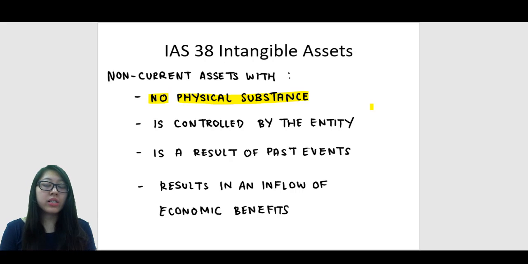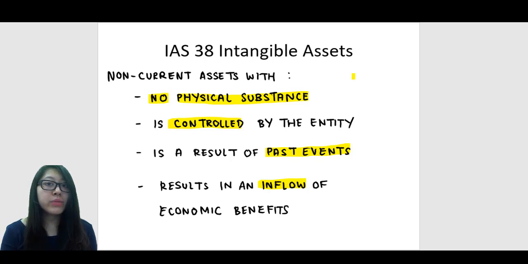The other criteria are that it is controlled by the entity, it is a result of past events, and it results in an inflow of economic benefits. Let me highlight that IAS 16 also defines tangible assets with the same three criteria: it must be controlled, it is a result of past events, and results in an inflow of economic benefit. For us to recognize an asset, it has to generate some sort of inflow of economic benefit. In other words, the asset has to be used in a way that it can generate some sort of income or revenue for the business. Only then can we call it an asset.